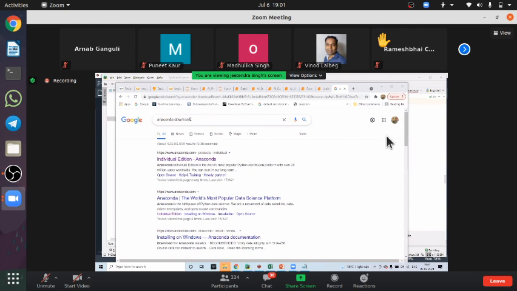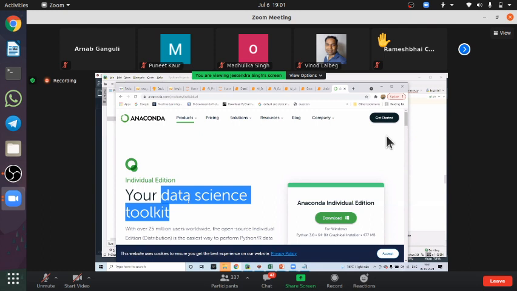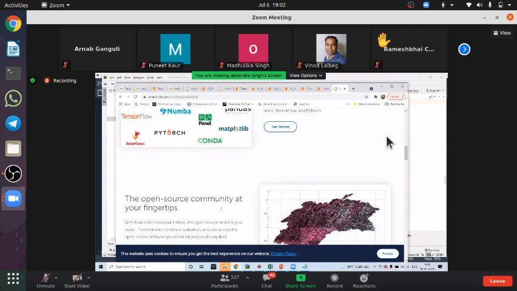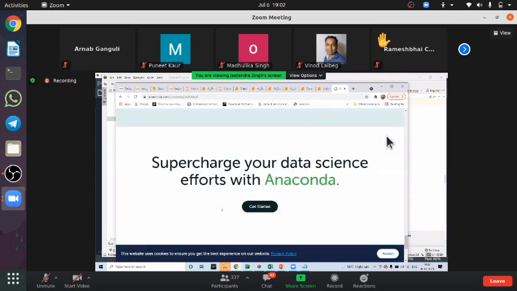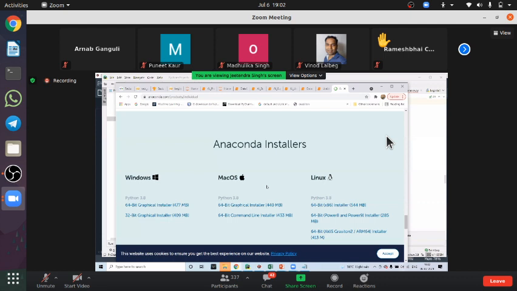So you can write down Anaconda download in Google, and once you write down Anaconda in Google, you will get this option, Individual Edition. So you can click on this Individual Edition. If you click on it, you can see your data science. For this FDP, the data science toolkit will be available from here. So you have to just go to the bottom, scroll.